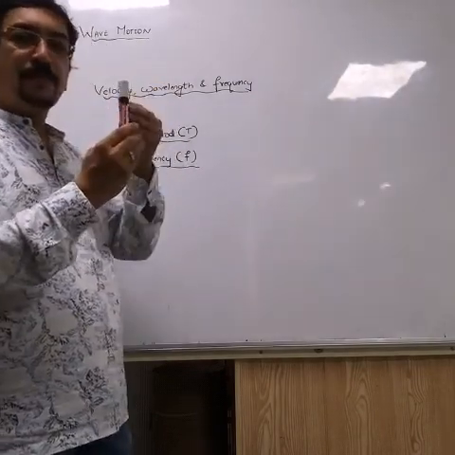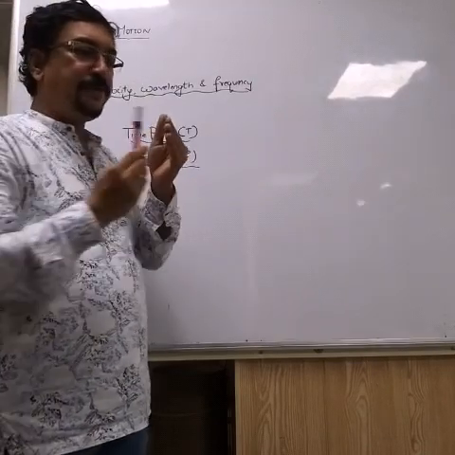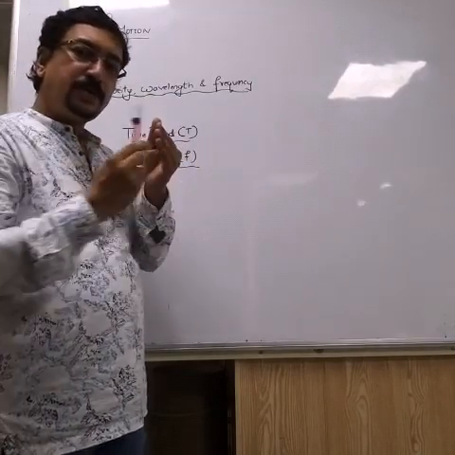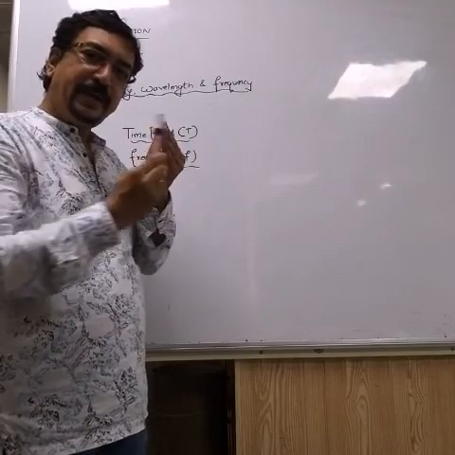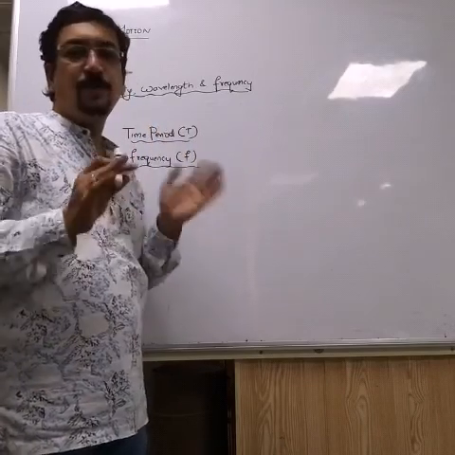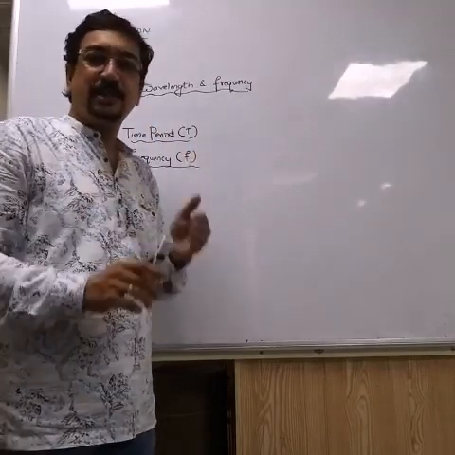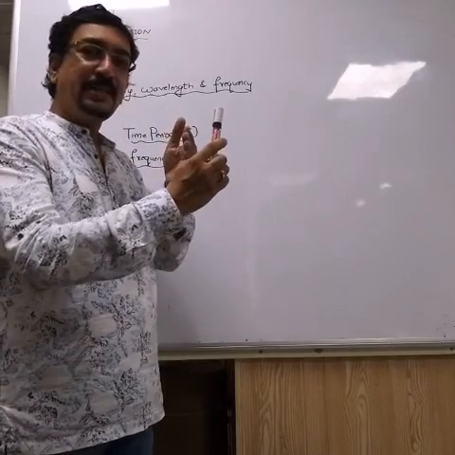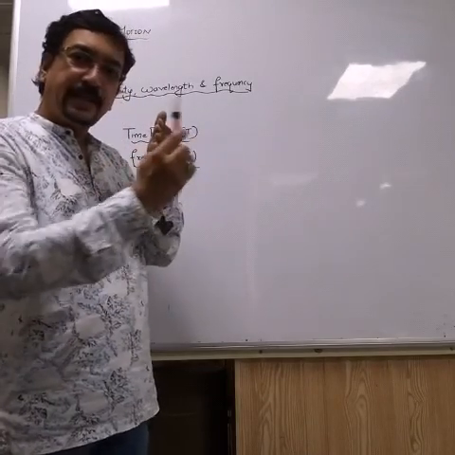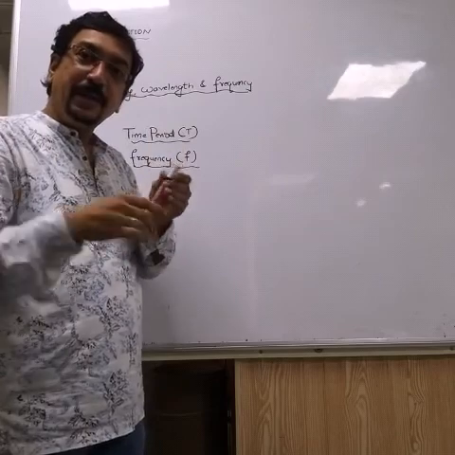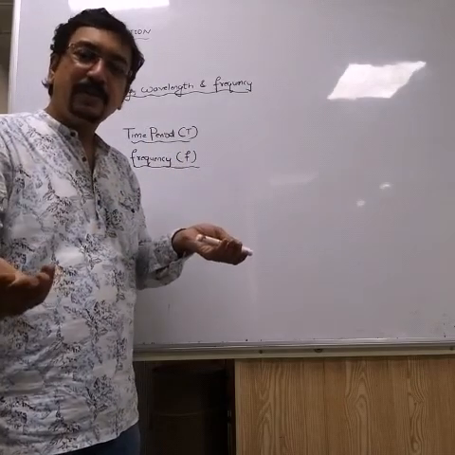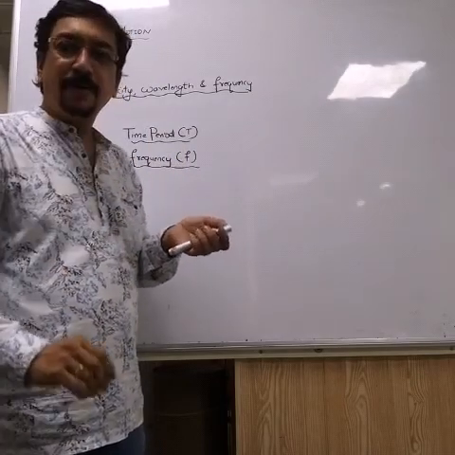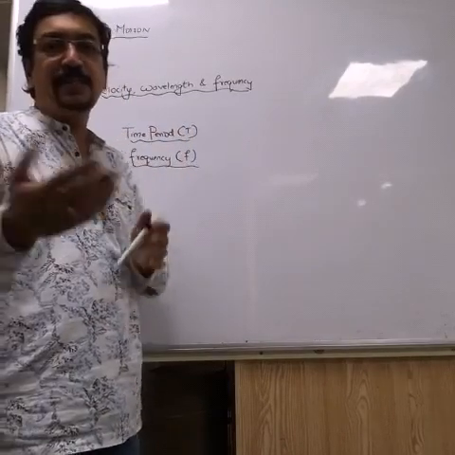Suppose this is a pendulum and it is moving very slowly. So in 1 second, will it complete more oscillations? No, it will complete less oscillations. But suppose the time period is less. Take this example. Here the number of oscillations will be more, means frequency will be more. So if time period is less, frequency is more.